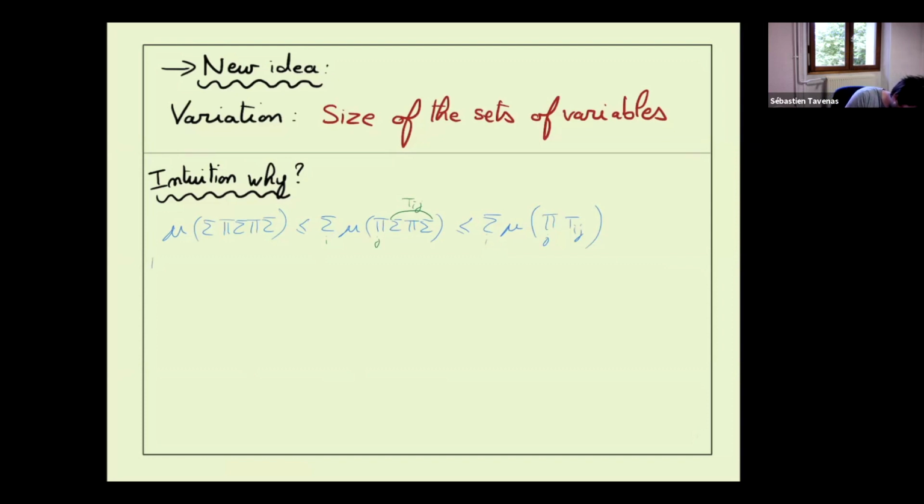Let's fix i. If there exists some j such that the degree of Tij is large, it's easy, it's already known what we can do. In fact, when you look at the result for depth 3 we saw before, we know that Tij is a depth 3 set multilinear. So we saw before that the measure for Tij is always smaller than the size of this formula.